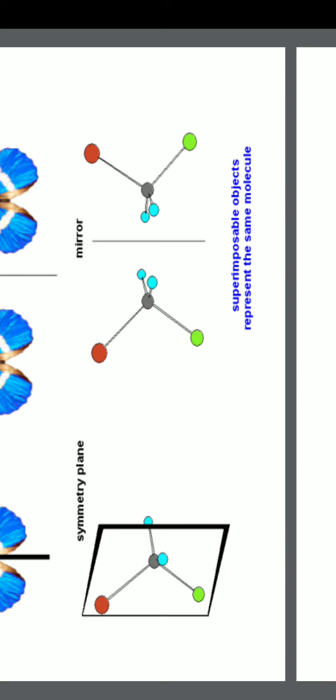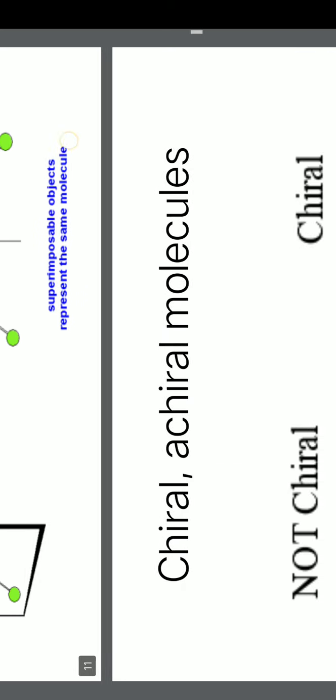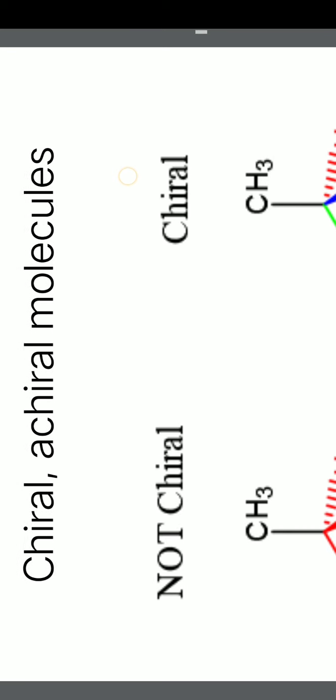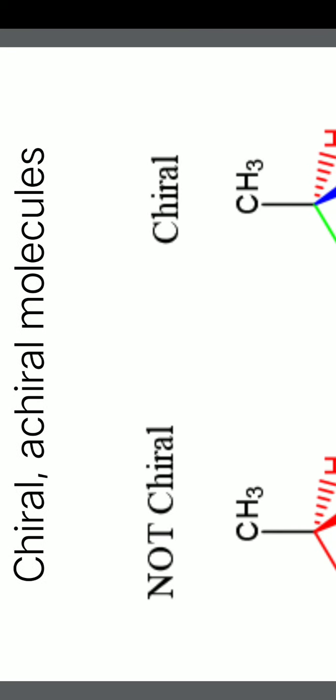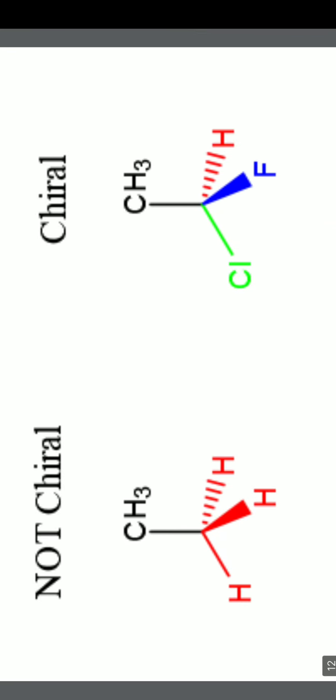So that means carbons which have two molecules with the same groups, at least if you have two substances with the same groups, then you cannot call that superimposable. So the term comes here: chirality, chiral and achiral molecules. What is a chiral molecule? A chiral molecule is one with a chiral carbon or chiral center. A chiral molecule must have a chiral center.